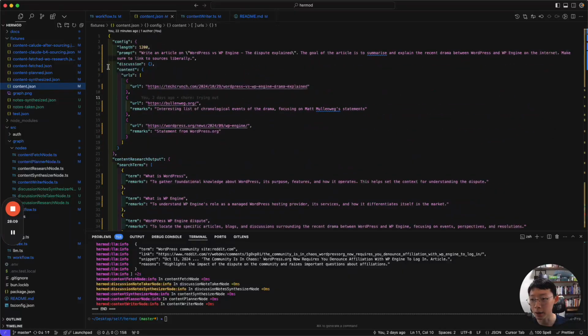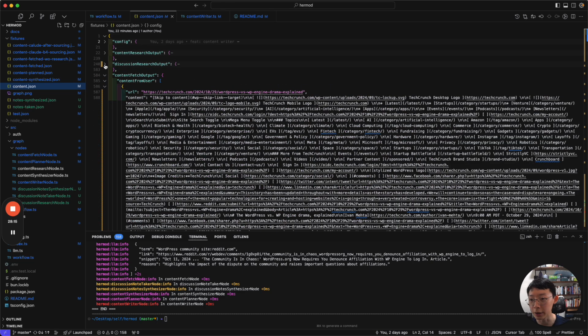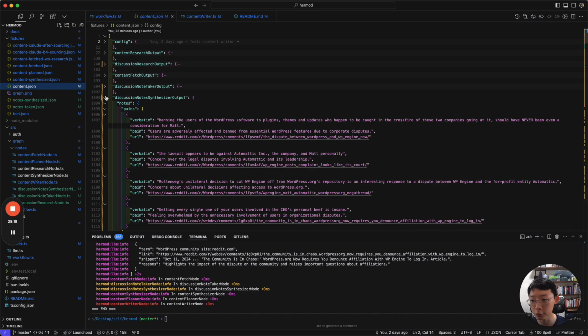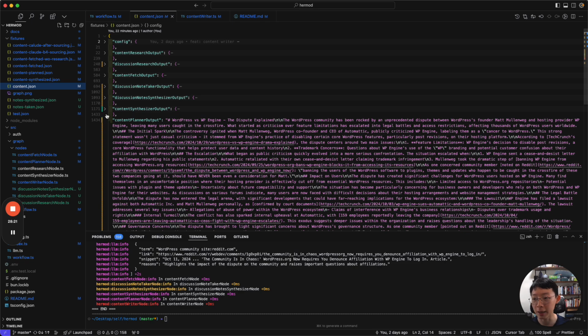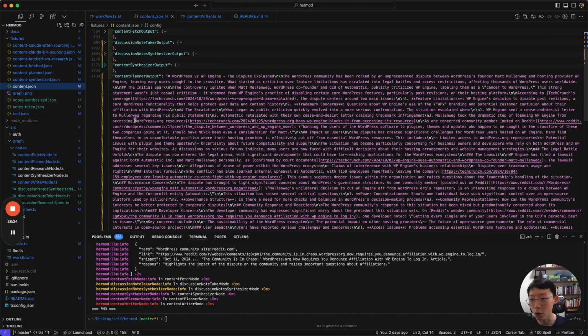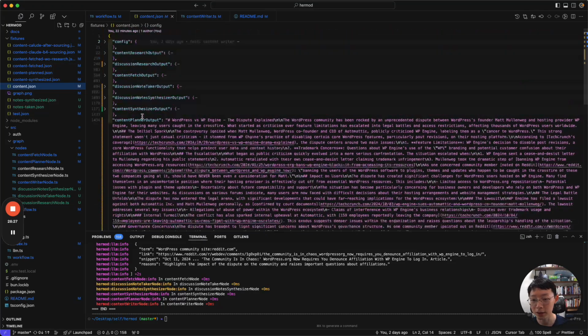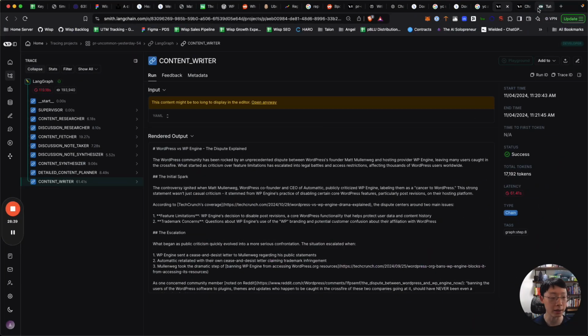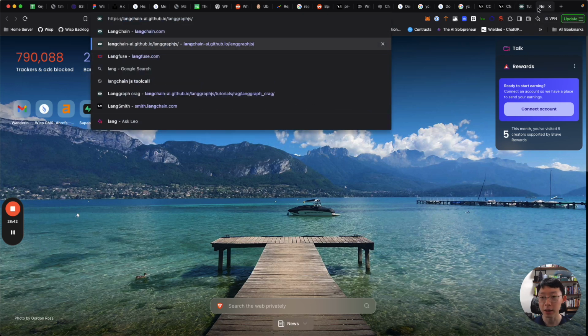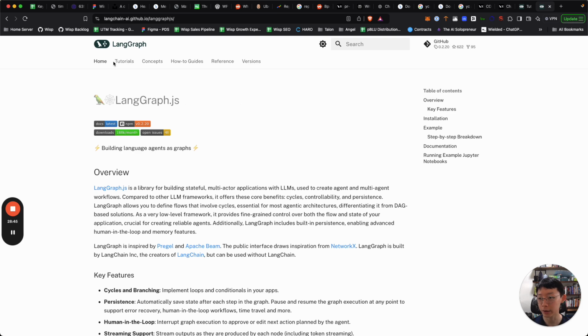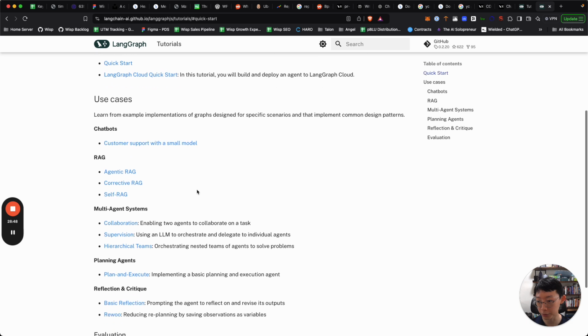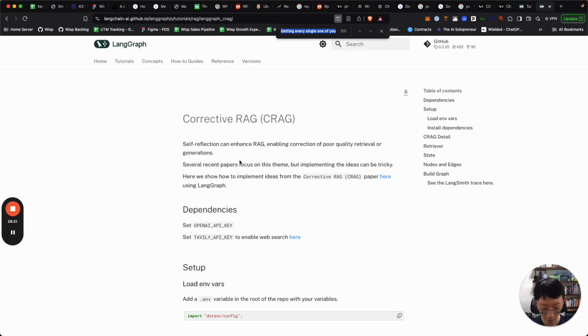So I'm going to show you how this looks. This is the initial config from the user. Each of the nodes produces its own output, and it doesn't actually pass it along, but it's made available to all the other nodes subsequently. This means that at any point in later nodes, I can reference any material from here. The current approach when you visit LangGraph materials is that they will tell you to use a chain of messages. I'm going to show you an example.